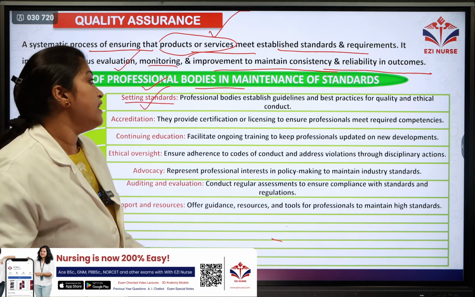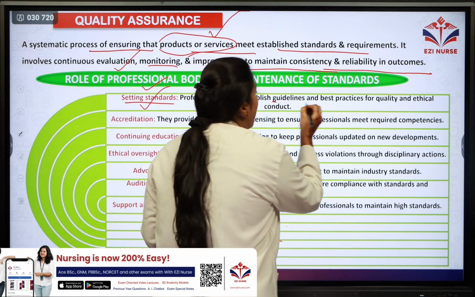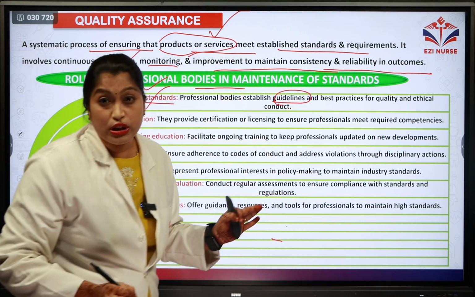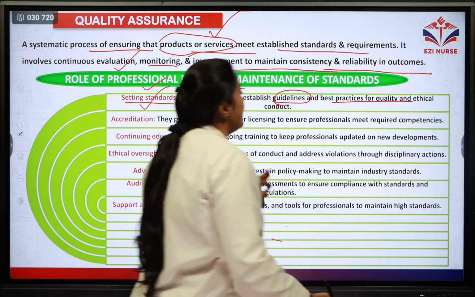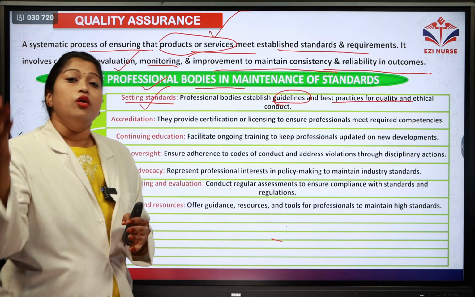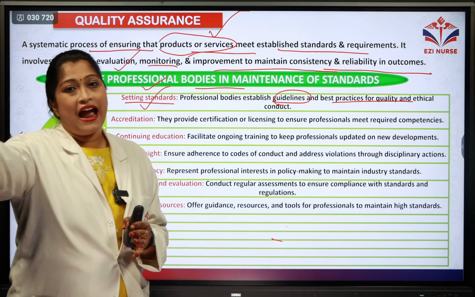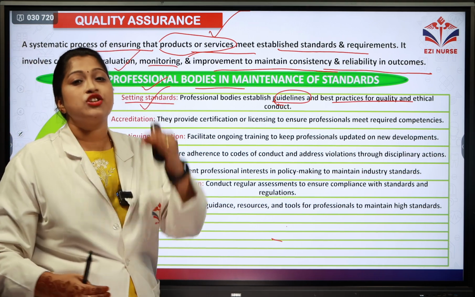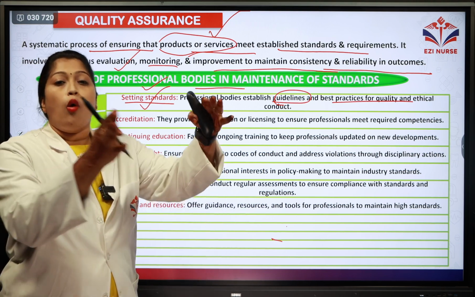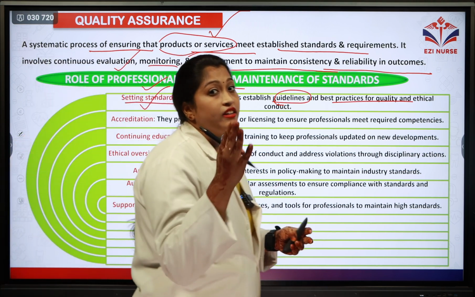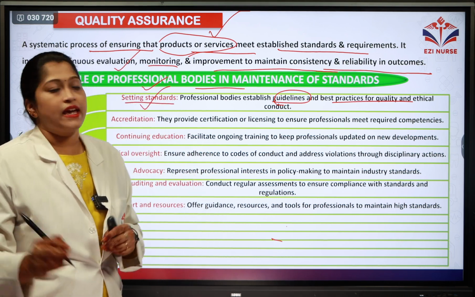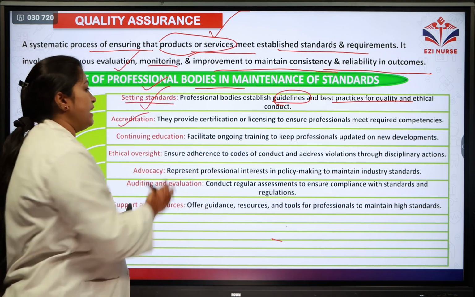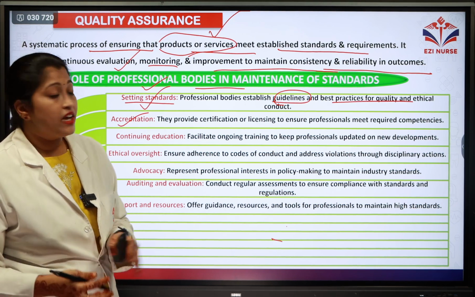The professional bodies are establishing the rules or guidelines and best practices for quality and ethical conduct. So they are setting up the standards, certain guidelines on how you can give the care, and what should be followed when you're giving the nursing care. That is the setting up of the standards. Coming to the second point, the accreditation. What is meant by accreditation?